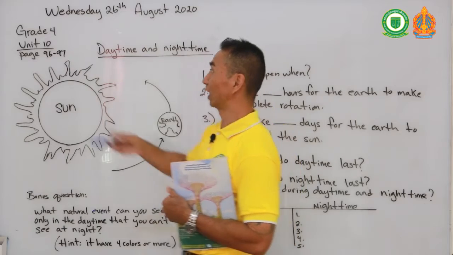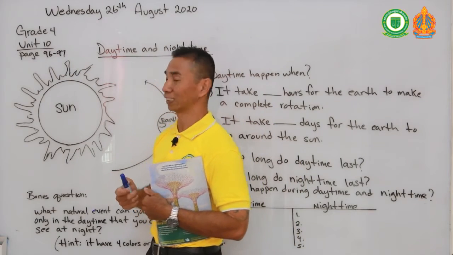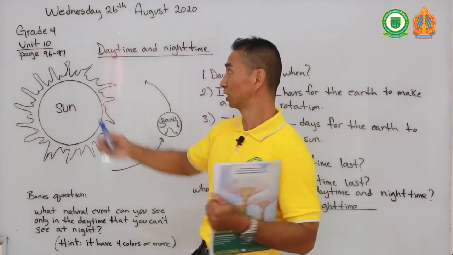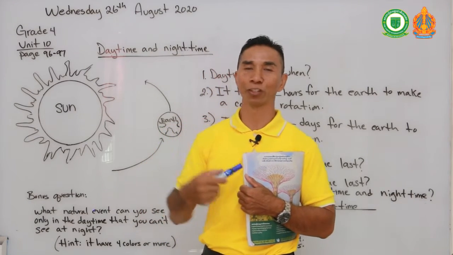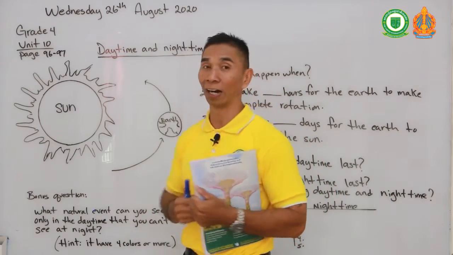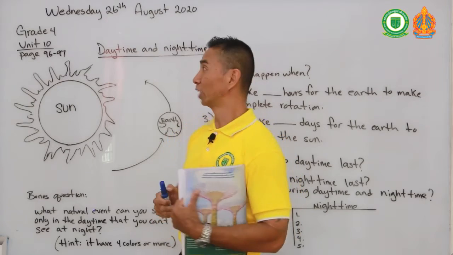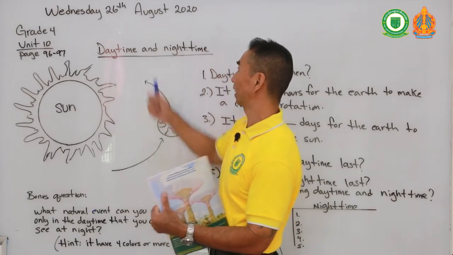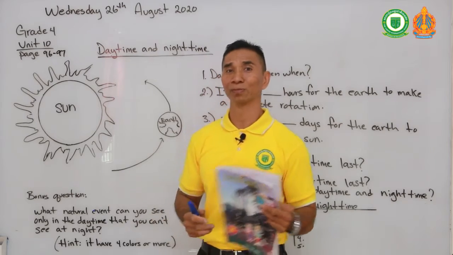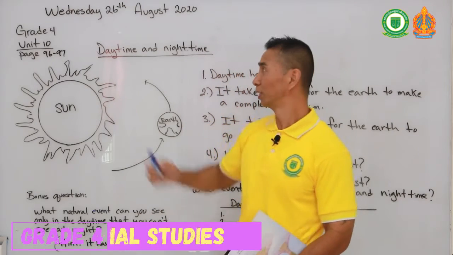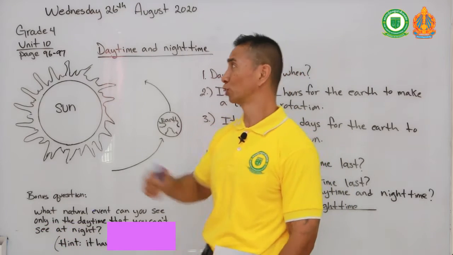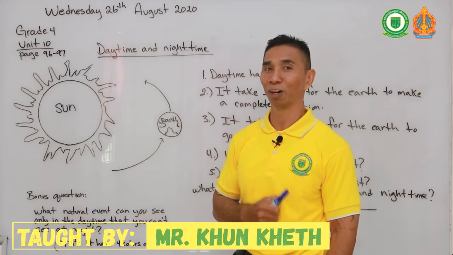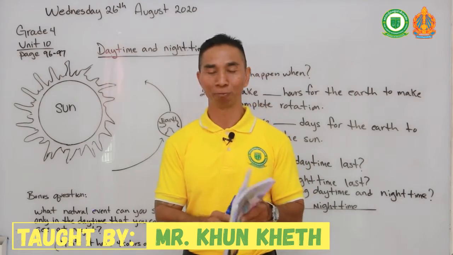Today we're going to start in Unit 10, pages 96 and 97. Unit 10 will be a two-part series. This will be our first part, and next week we will continue on to the second part. Today we're going to talk about daytime and nighttime. Can you explain anything to me about daytime? And can you post something on our Telegram post? What is nighttime? I hope you can explain this very fast and pretty briefly.